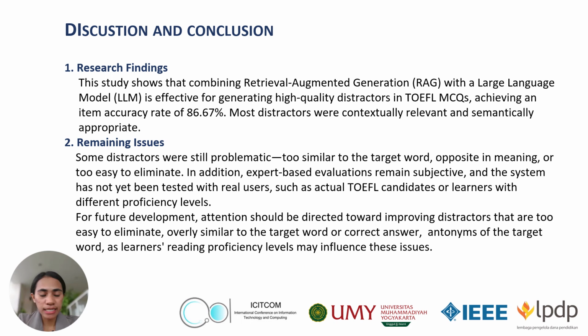For research findings, the study found that using retrieval augmented generation with LLMs works well for creating TOEFL distractors. It reaches 86.67% accuracy, with most distractors fitting the sentence meaning and context. And for remaining issues, however, some distractors were still too easy, too similar, or even opposite in meaning. Future improvement should focus on handling these weak distractors and testing with users of different reading levels.